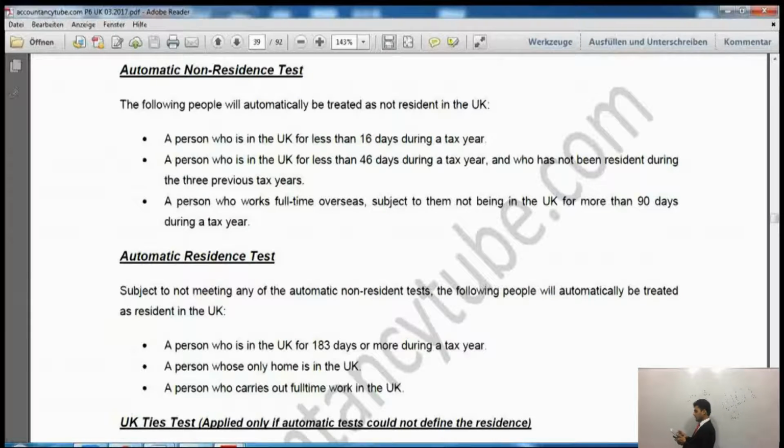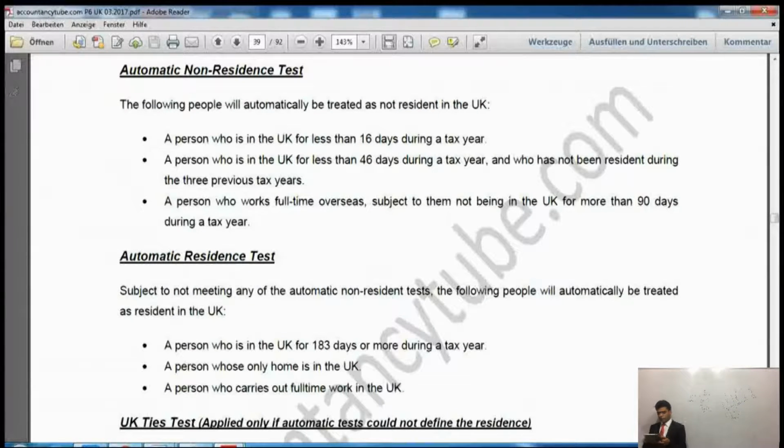If I visit the UK and spend only 16 days or less, then I won't be classified as UK resident, so I will be automatically non-UK resident. This is the automatic non-residence test. The first automatic non-residence test says if I spend less than 16 days in a tax year, then I won't be UK resident.